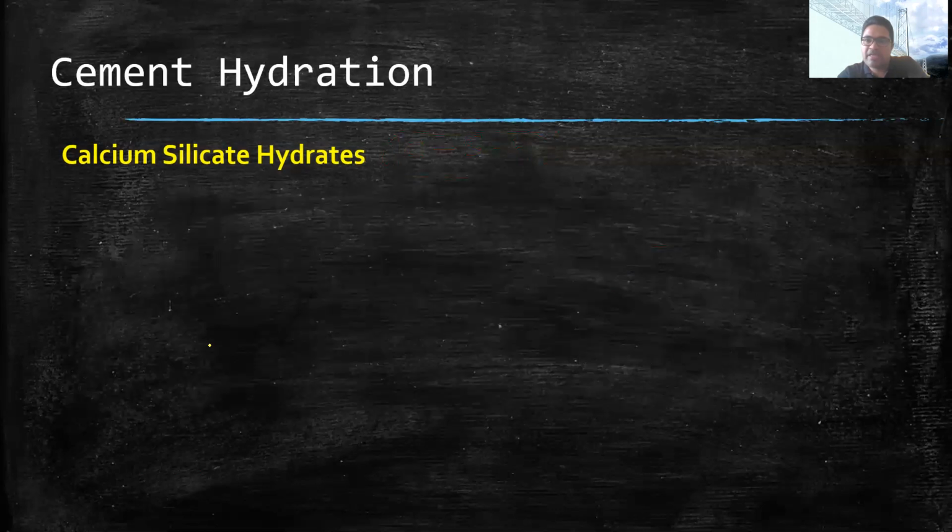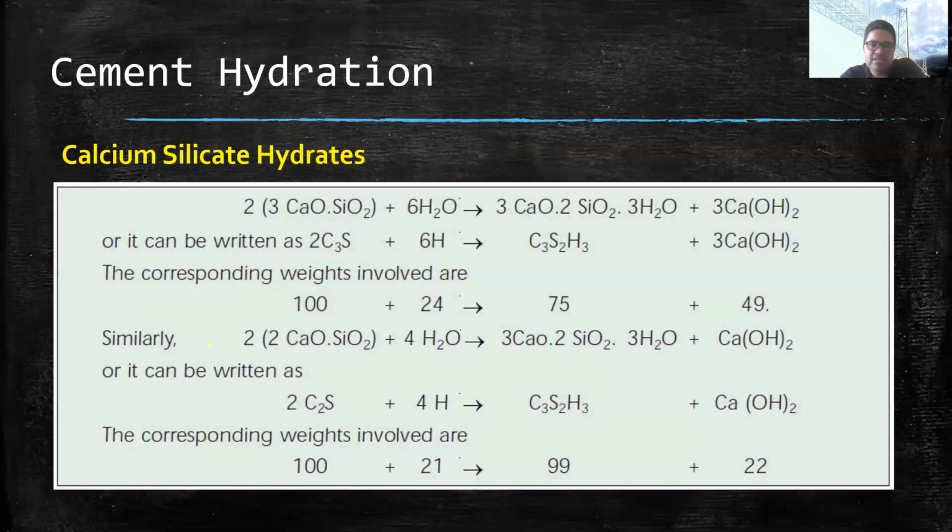Earlier it was considered doubtful whether hydration of both C3S and C2S results in the formation of the same hydrated compound, which is CSH. But later on, it was seen that ultimately the hydrates of C3S and C2S turn out to be the same. So earlier, people were not aware that the C3S byproduct and the C2S byproduct are the same, but it was found lately. The following are the approximate equations showing the reaction of C3S and C2S.